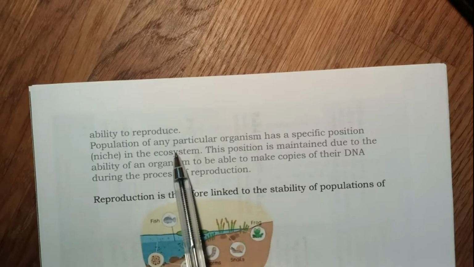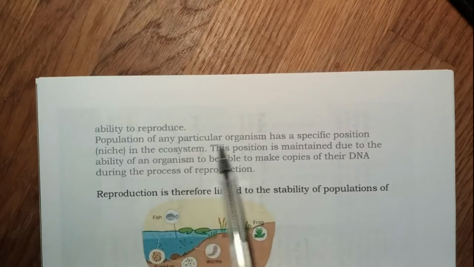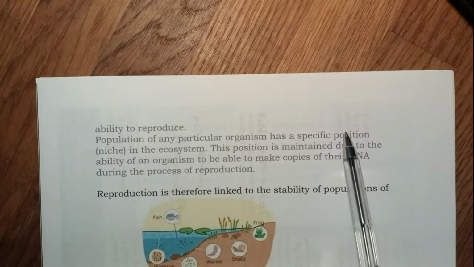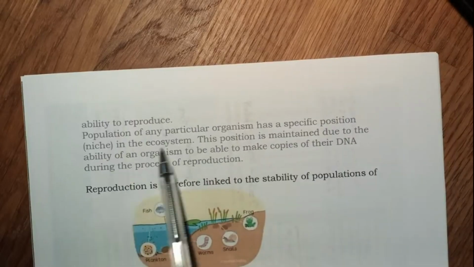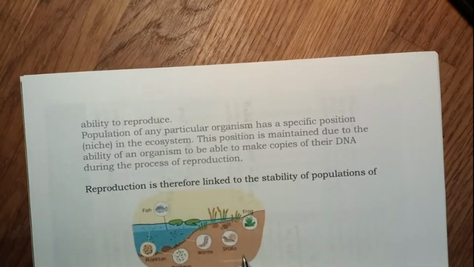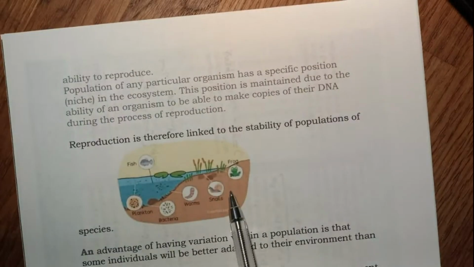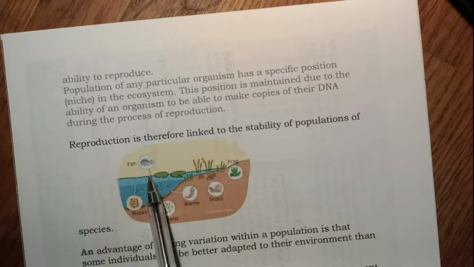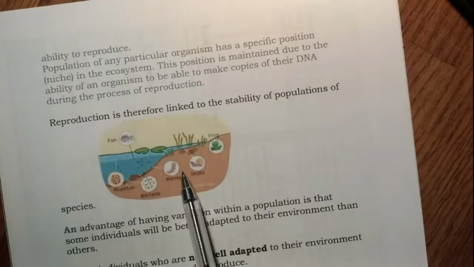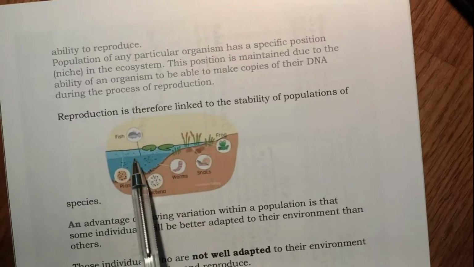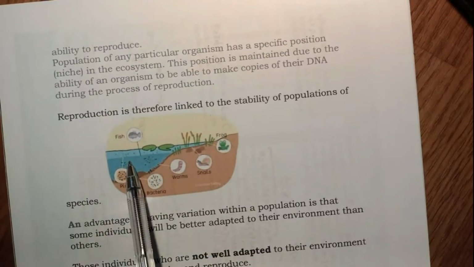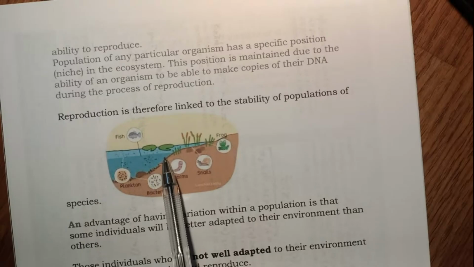The population of any organism has a specific position, that is niche, in the ecosystem. So if you take this ecosystem here, there are planktons, bacteria, worms, snails, frogs, these plants, fish, different organisms in this ecosystem. So the position is very specific.